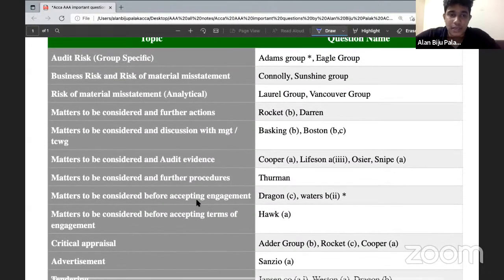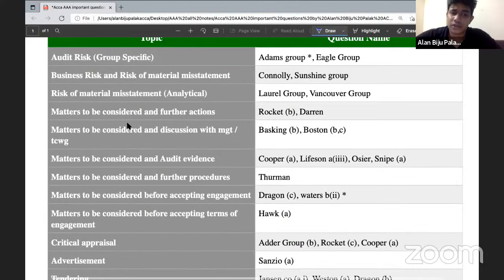So let's quickly once again go through the topics. We started with the area of matters to be considered for further action. While writing the further actions part, we will be writing about the materiality, then accounting treatment, what went wrong and impact. Plus you will be mentioning the discussion with the management and those charged with governance. And if they are unwilling, then the implications that you mention to those charged with governance about the auditor's opinion, as well as you need to obtain written representation from them and finally reflect it in the auditor's report.